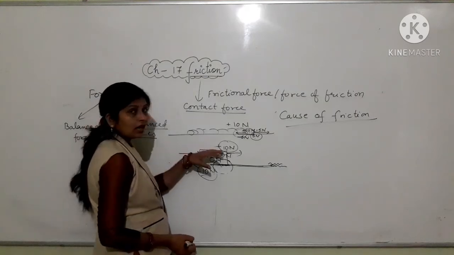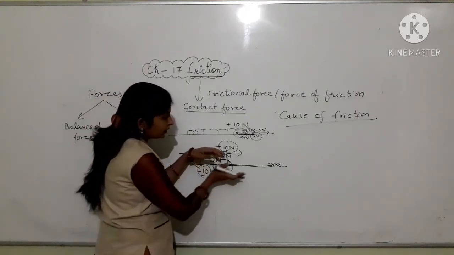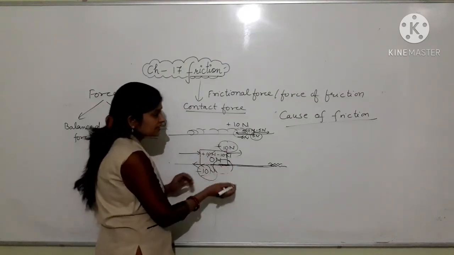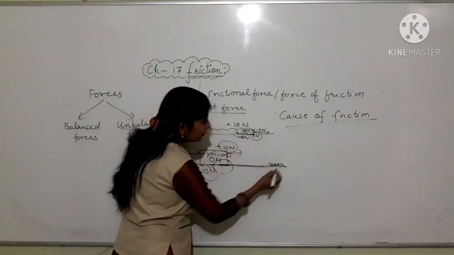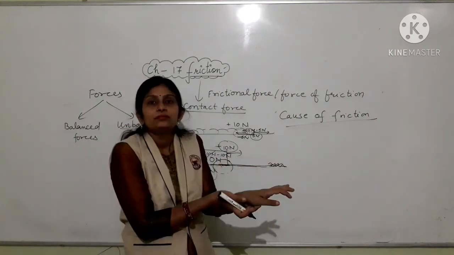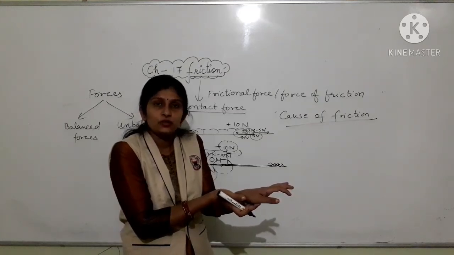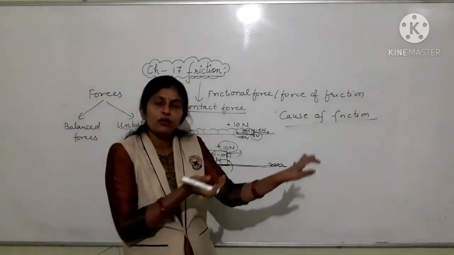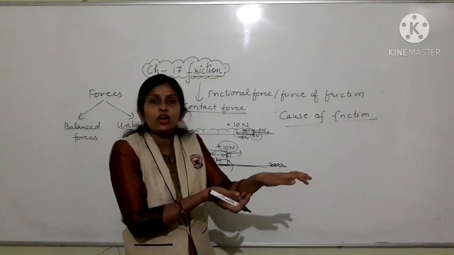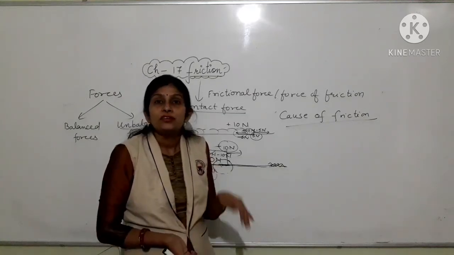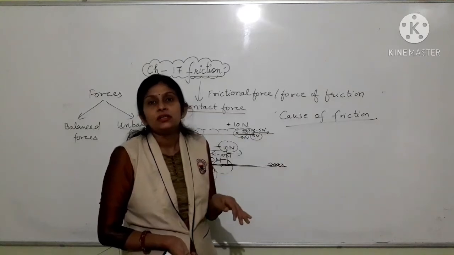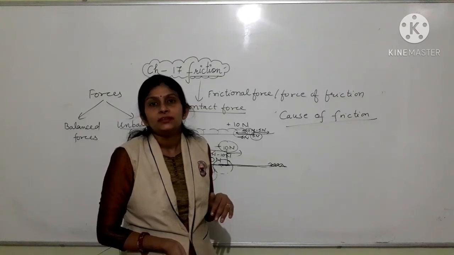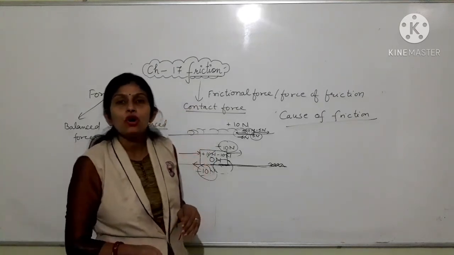So when a carton or box is moved over the floor, the irregularities in their surfaces get interlocked with each other, which gives rise to a frictional, opposing force which reduces the motion of the moving object, because these interlocks resist or oppose the motion or speed of the moving object. This is known as frictional force or force of friction.